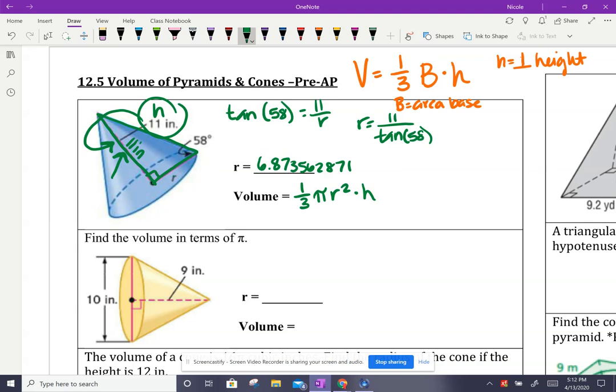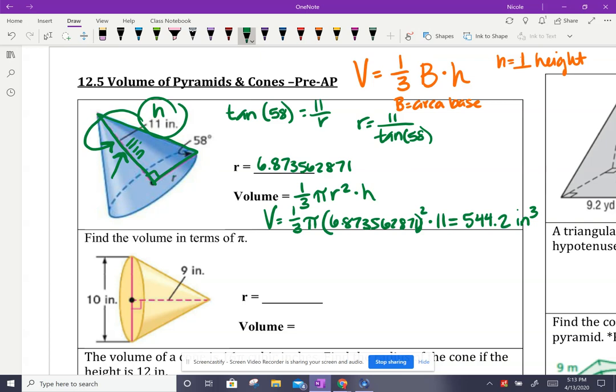So for volume, 1/3 pi times 6.873562871 squared times the height, which is 11. And once I plug all this in, I get 544.2 rounded to the nearest tenth inches cubed.